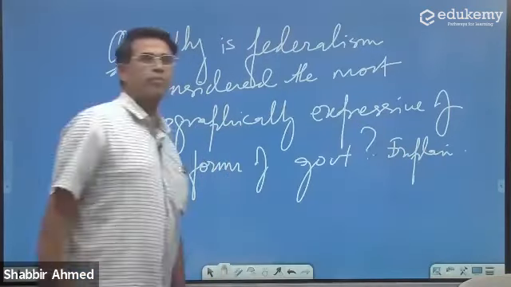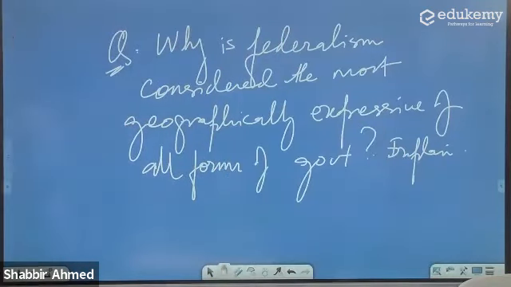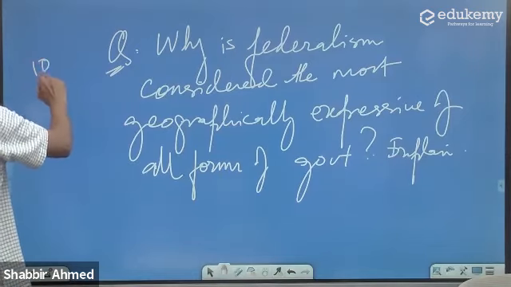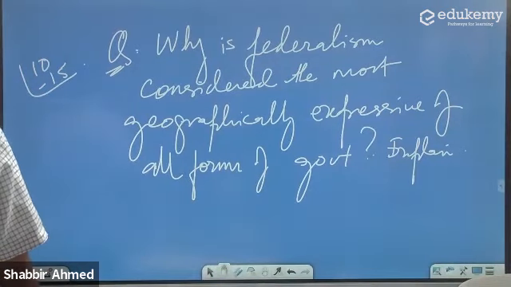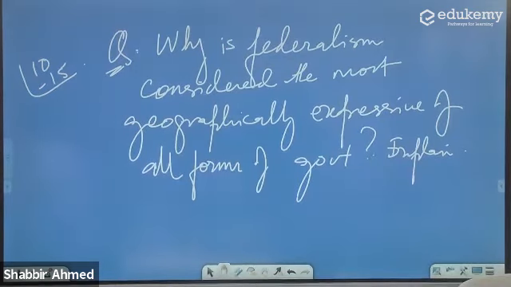Explain. Again, this is a 10-mark question. It could also be a 15-mark question. Why is federalism considered the most geographically expressive of all forms of government?